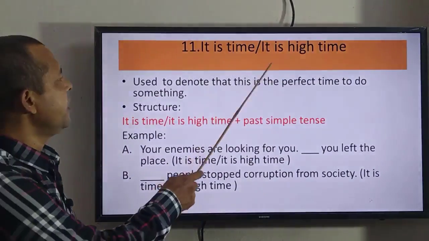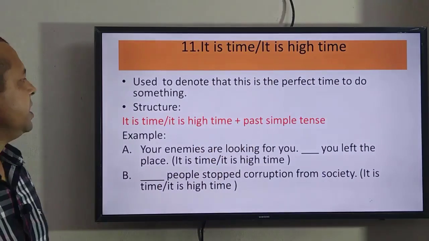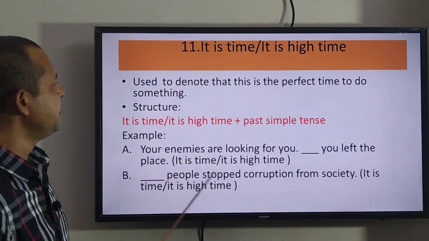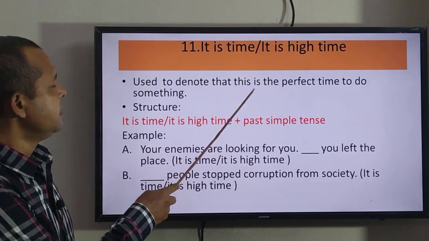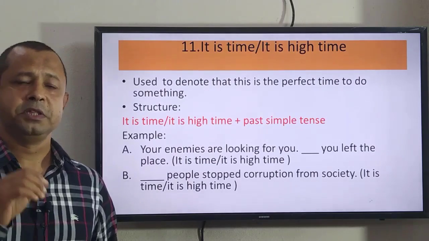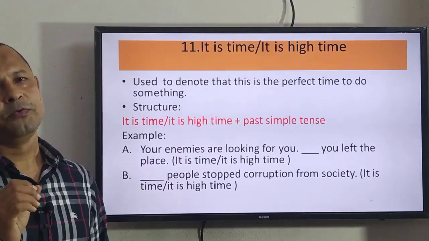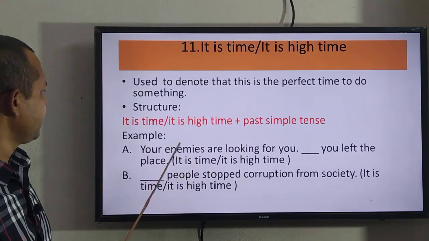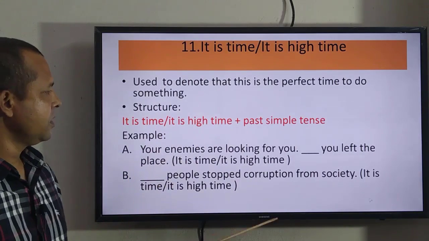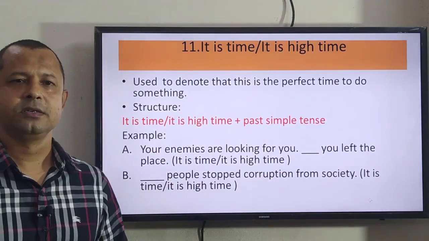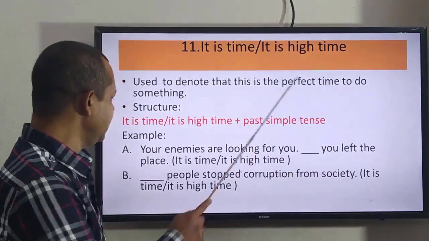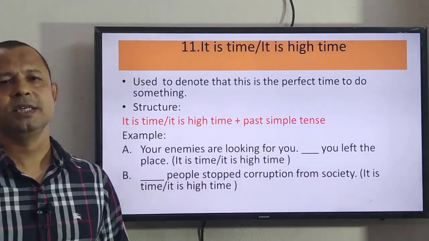It is time and it is high time. When do we use "it is time" and "it is high time"? It is time and it is high time are used to denote that this is the perfect time to do something. This moment is the perfect time for doing something. See the example. The structure will be like this. After "it is time", or if you find a sentence in past indefinite tense after the gap. See here, you left the place. This is written in past indefinite tense.